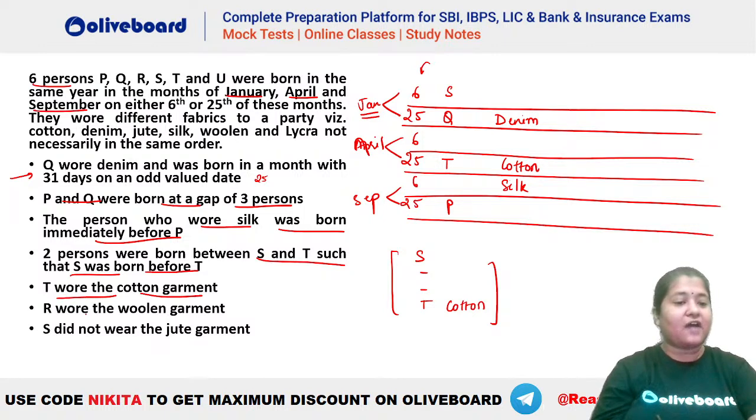Now we have R wore the woolen garment. So R woolen, that means completely vacant. You can see the only complete vacant is your April 6. So R and woolen will be here, right? This will be your R woolen. And now S did not wear the jute garment. So if S is not wearing the jute one, so that means P has to be wearing jute.